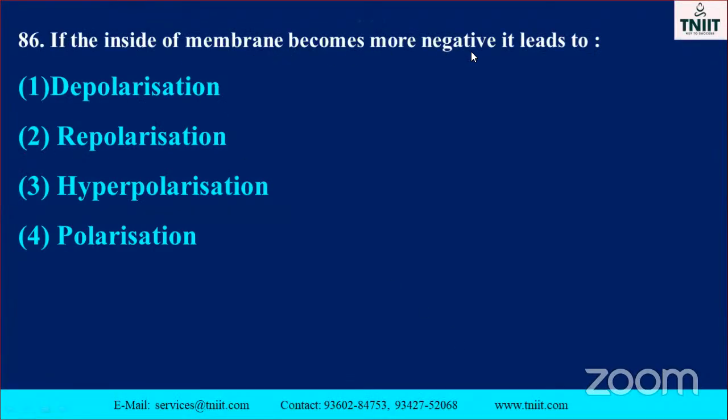If the inside of the membrane becomes more negative, it leads to what? They asked, inside the membrane: repolarization, depolarization, hyperpolarization, polarization. Nervous system. Okay, just listen here. The question comes from the nervous system, negative. But see the options: depolarization, repolarization, hyperpolarization, polarization. If the inside of the membrane becomes more negative, inside means this side. This is outside. This is inside.